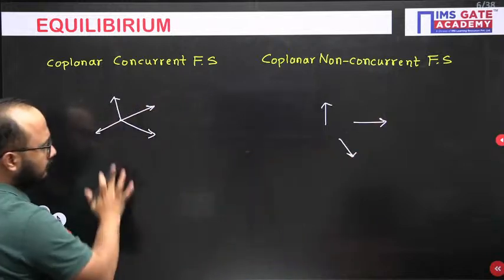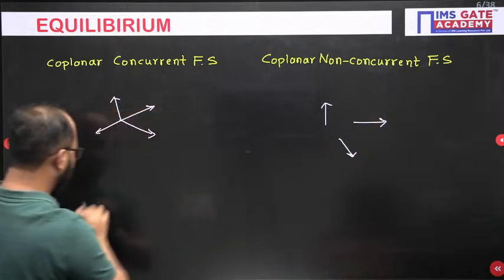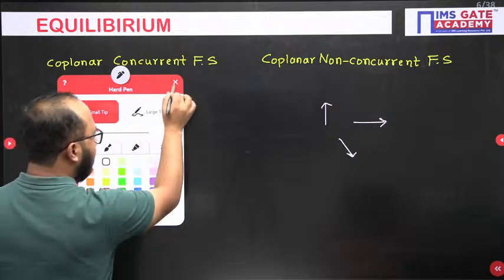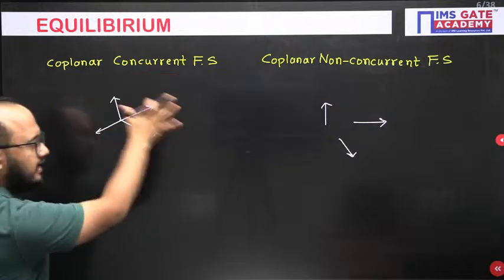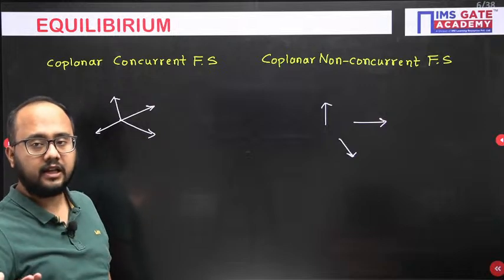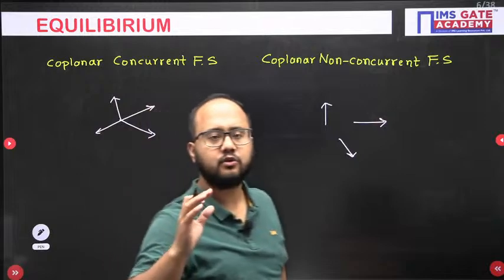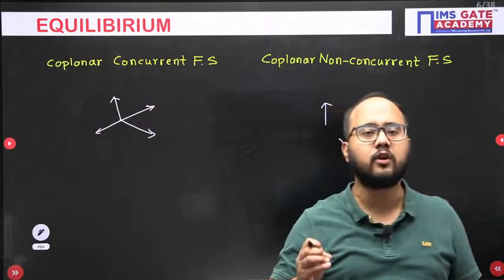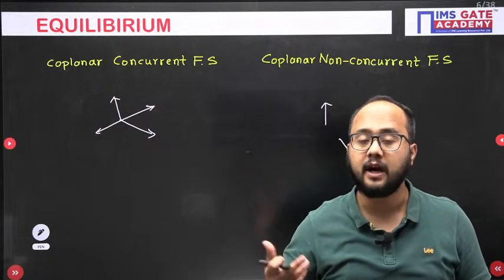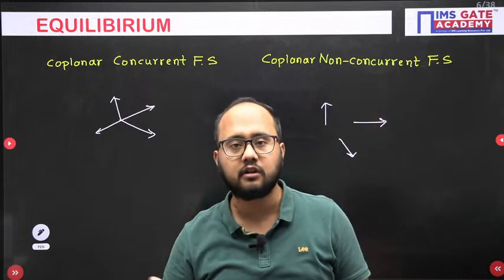Got it? This is non-concurrent, this is concurrent. Now what about the equilibrium condition? Because we are discussing equilibrium, the basic idea you should always understand is that it represents a state of balance. What kind of balance are we talking about?